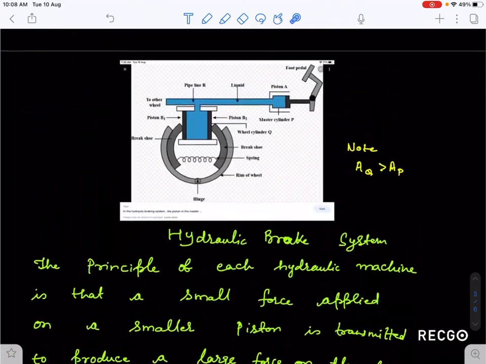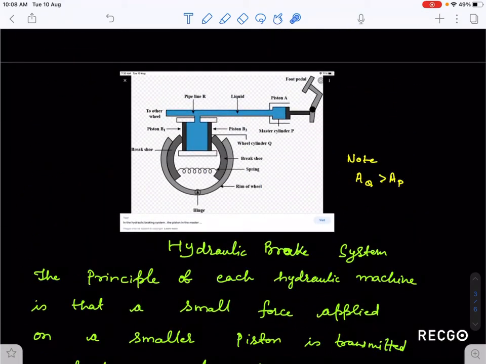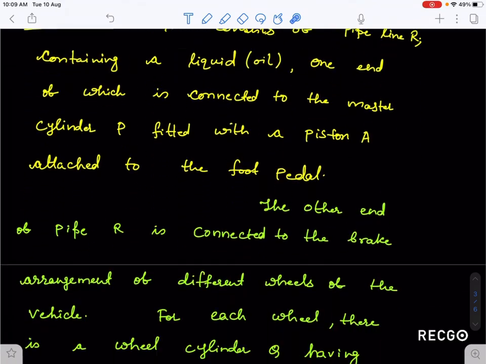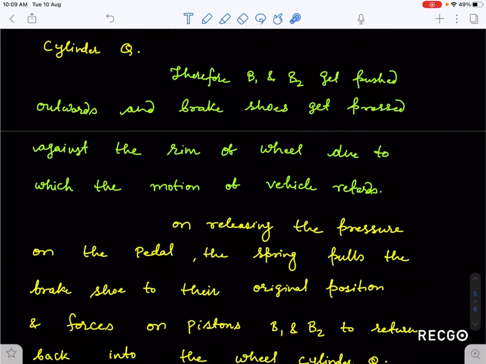So this brake shoe is pressed when they go outward. This brake shoe is pressed against this rim of the wheel. So this brake shoe is pressing this wheel, so that the wheel stops its motion and the vehicle retards. So the brake shoe gets pressed against this rim of the wheel, and the motion retards. So I have written: against the rim of the wheel, due to which motion of the vehicle retards.